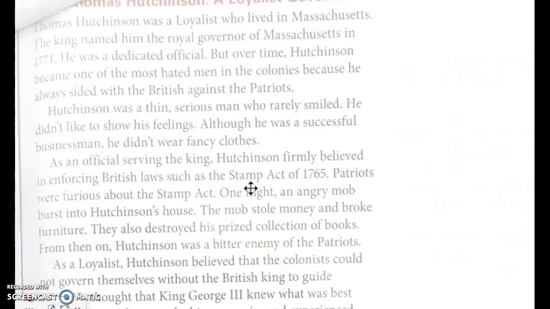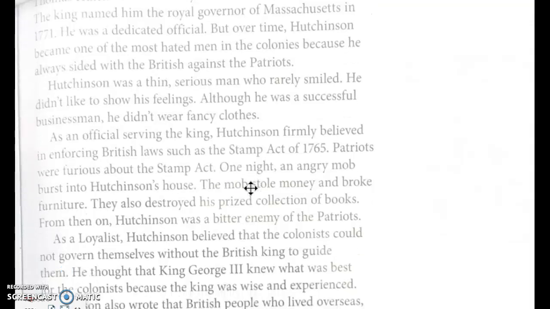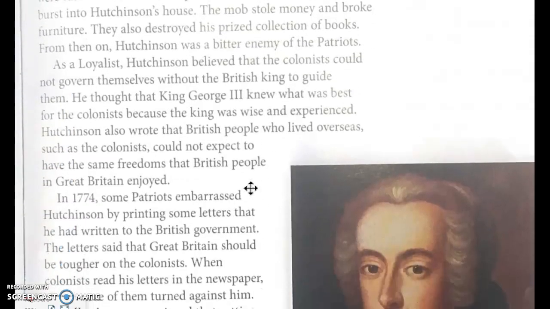One night, an angry mob burst into Hutchinson's home. The mob stole money and broke furniture. They also destroyed his prized collection of books. From then on, Hutchinson was a bitter enemy of the Patriots.